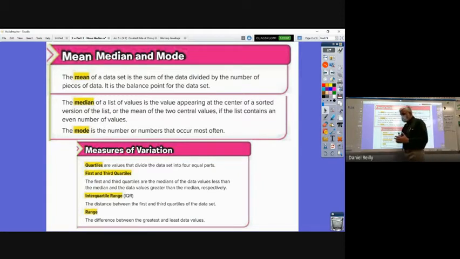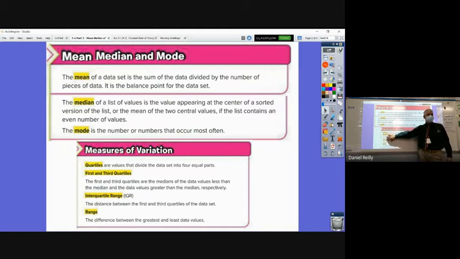Now, the other thing that you measure when you are looking at a set of numbers is how much variation there is, how far apart all the numbers are. Not measuring the center, but just measuring the spread of things. Those are called measures of variation. I don't know if you did these last year. Did you remember doing quartiles and interquartile range last year? We did quartiles, but not interquartiles. Yeah, so probably, and if you did, it was right at the end of the year, and it was probably while you were at home, and some people weren't paying attention.